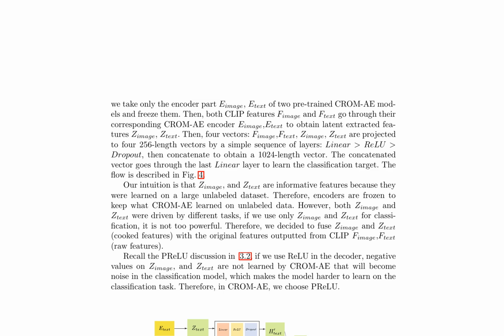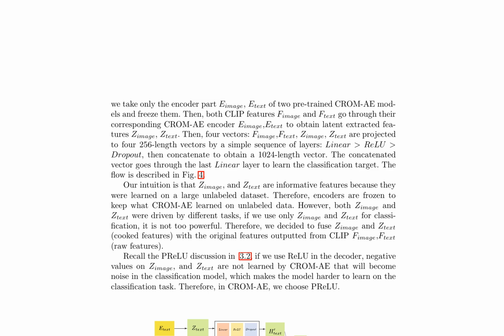The CLIP features, f_image and f_text, are passed through their respective CROMAE encoders to obtain latent extracted features, z_image and z_text. These features are then projected to 256 length vectors using a sequence of linear, ReLU, and dropout layers, and concatenated to form a 1024 length vector. This concatenated vector is fed into a final linear layer to learn the classification target.